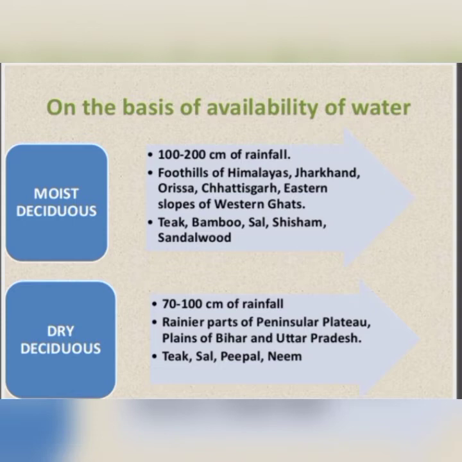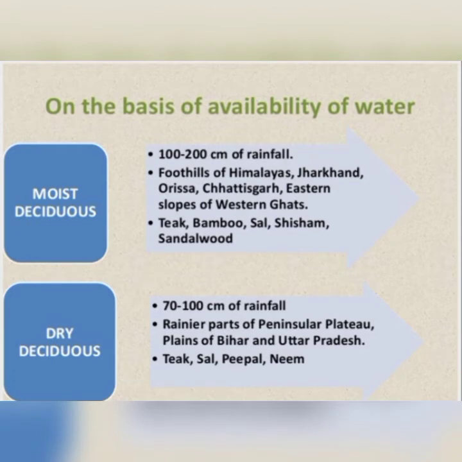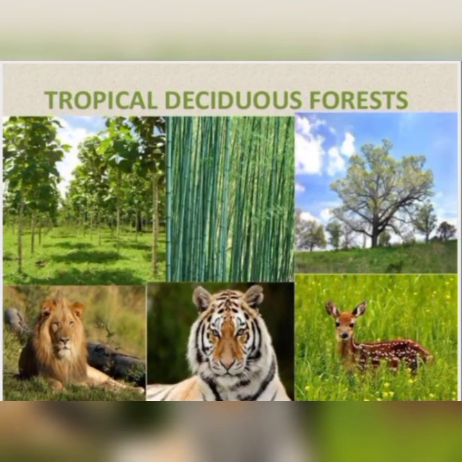Next, we have dry deciduous forest. Under this dry deciduous forest, they get comparatively less rainfall than the moist deciduous forest; here the rainfall is between 70 to 100 centimeter. That area comes under the dry deciduous forest. These forests are found in the Peninsular Plateau, and some states like Bihar and Uttar Pradesh. Under this forest, the trees are like teak, sal, peepal, neem. You can see in this deciduous forest the type of animals, like lion, tiger, deer, that we discussed.